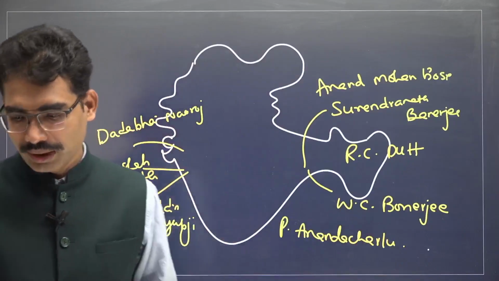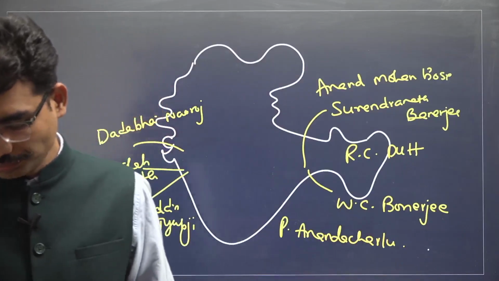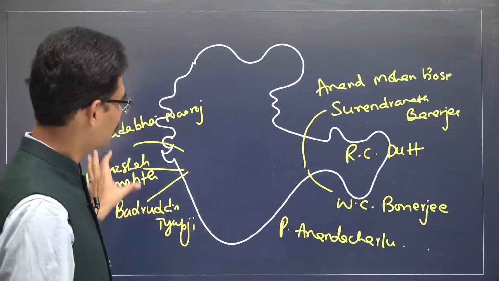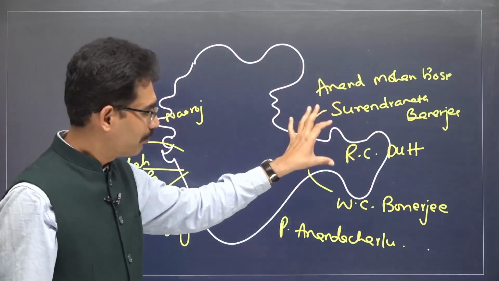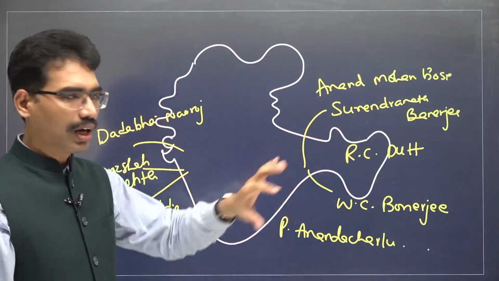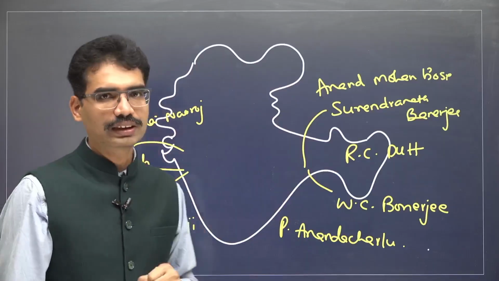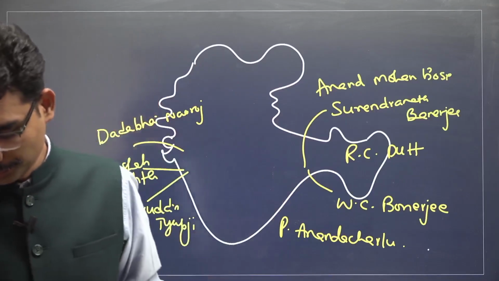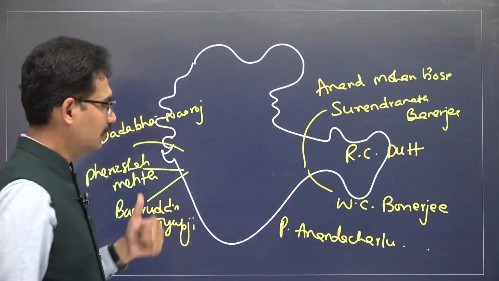In the early phases, these are the leaders. From Bengal, from Madras, from Bombay, from Gujarat, across India, different leaders started participating in the Indian National Congress.